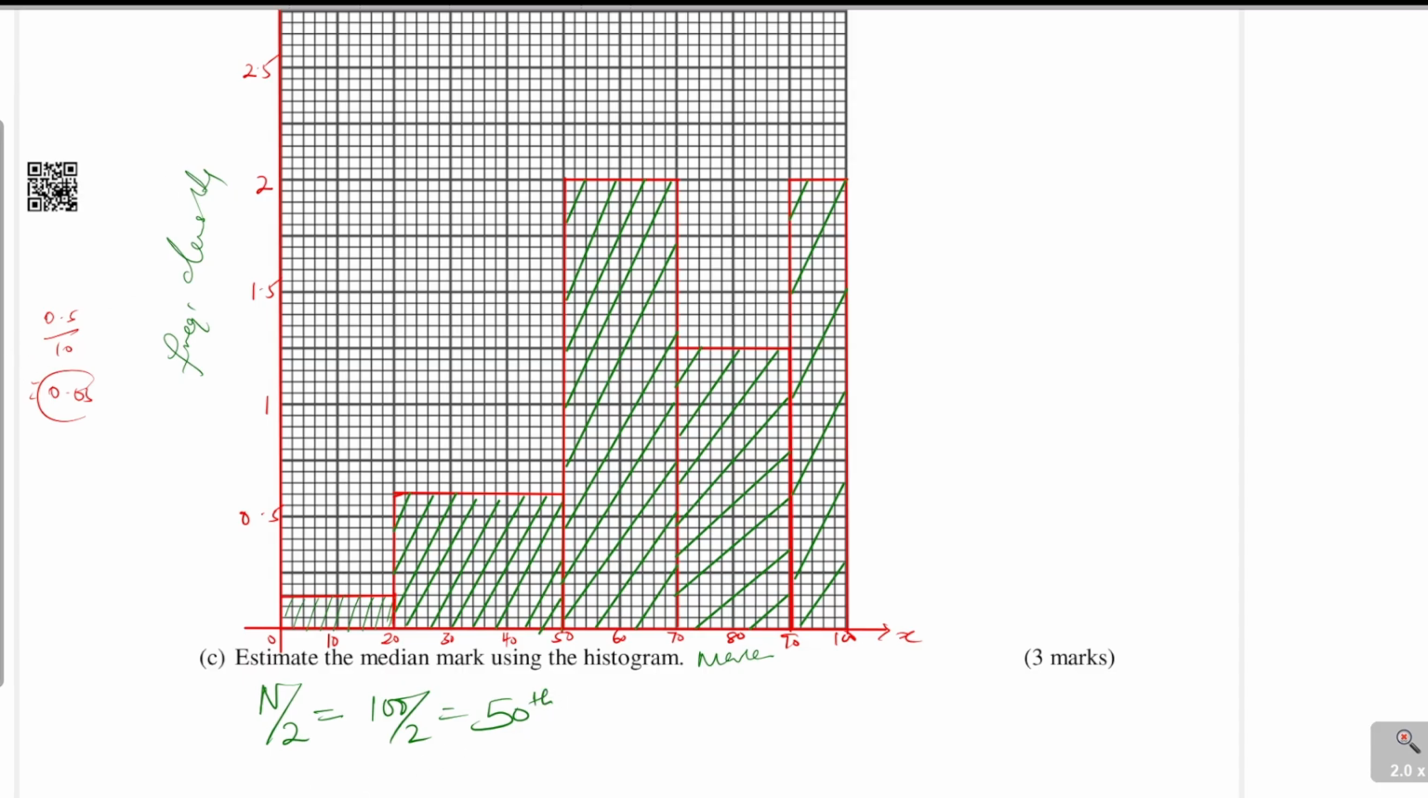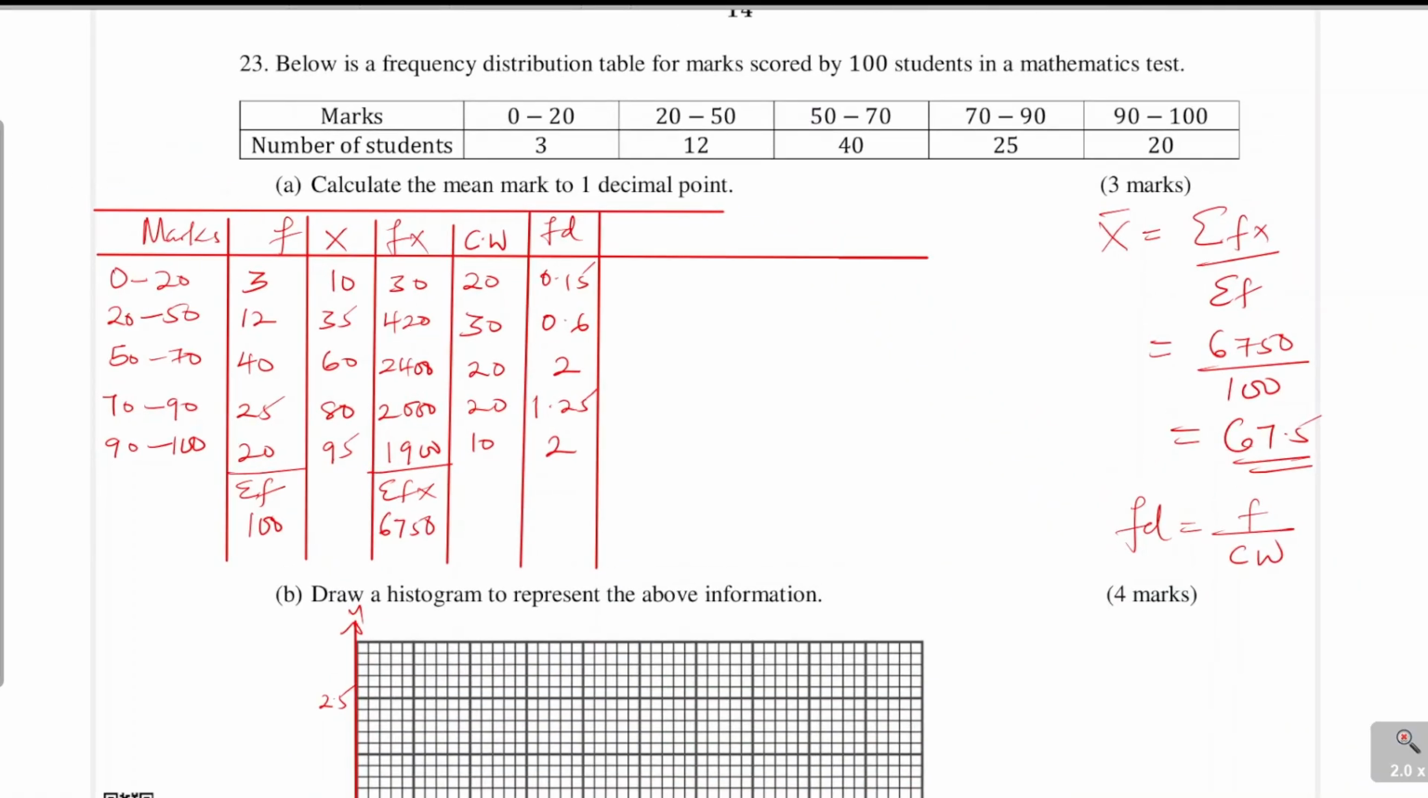So we need to go to the table here. I will introduce another column that will assist me to get the median class: cumulative frequency. The first frequency is 3. The next one you just add: 3 plus 12 is 15. 15 plus 40 gives 55. 55 plus 25 gives 80. And then 80 plus 20 is 100. So that is the cumulative frequency. So where do we have the 50th student? In which class? In this particular class, 50 to 70.